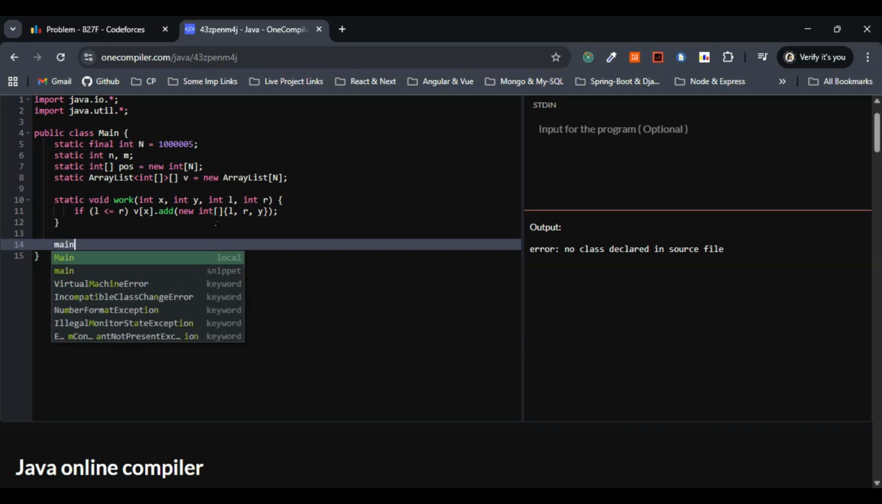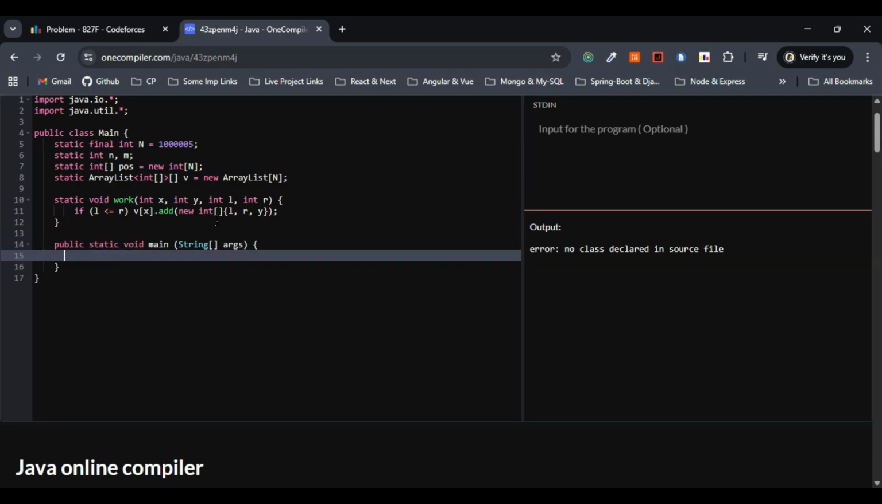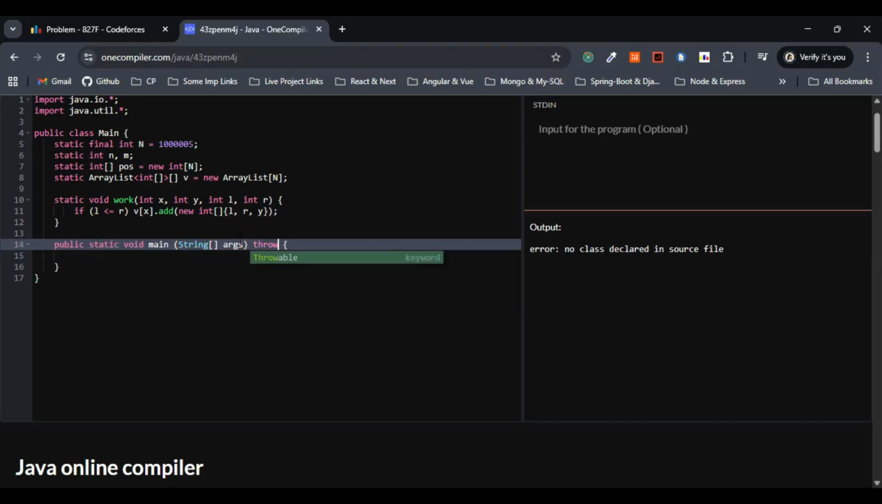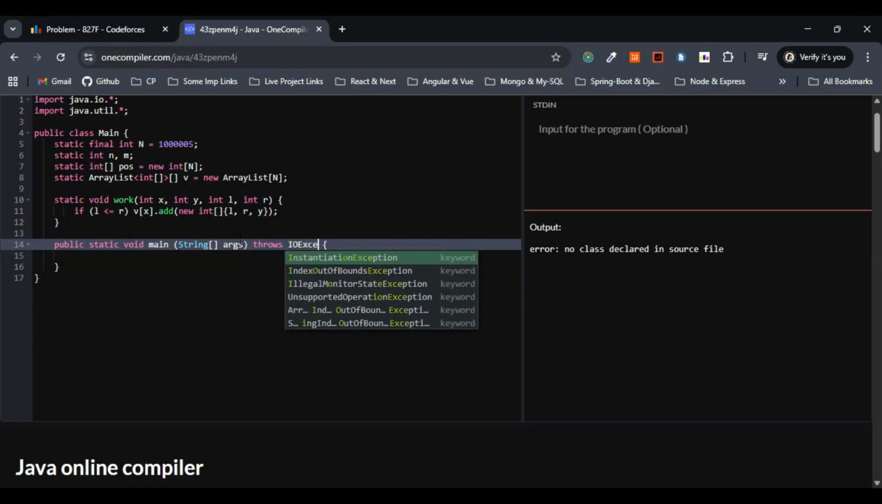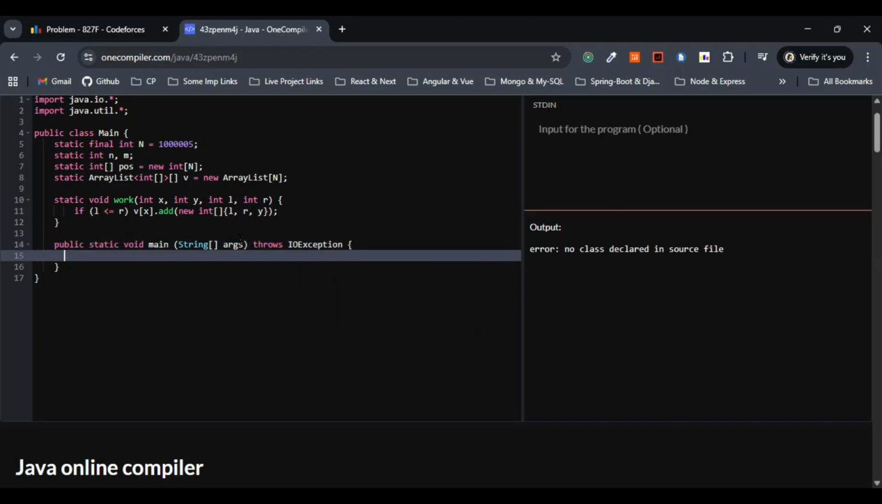Next, let's move on with the main method. I'll just go with throws IOException here. This is fine. Within the main method, let's do one thing. First, let's write the code that's related to the input output.